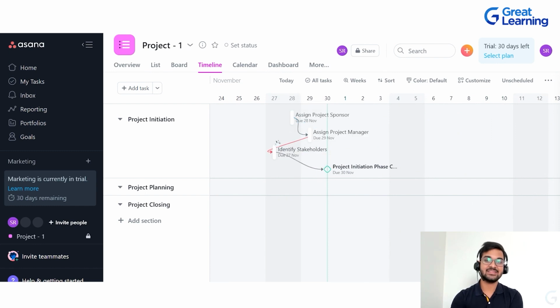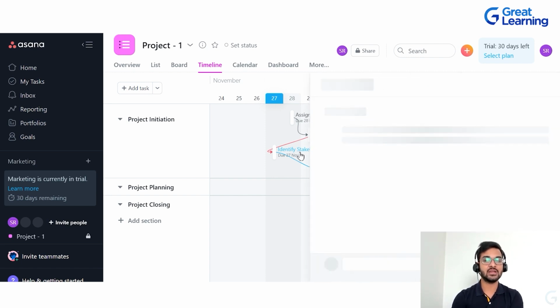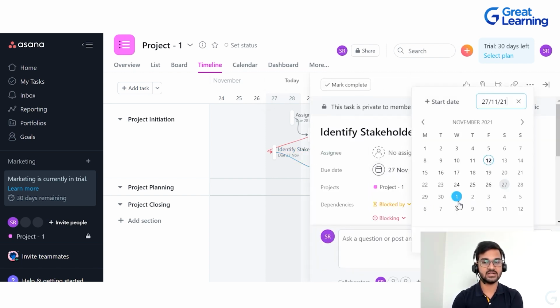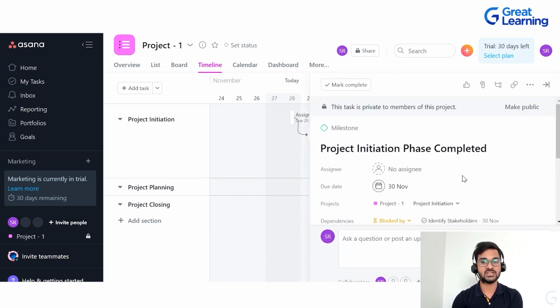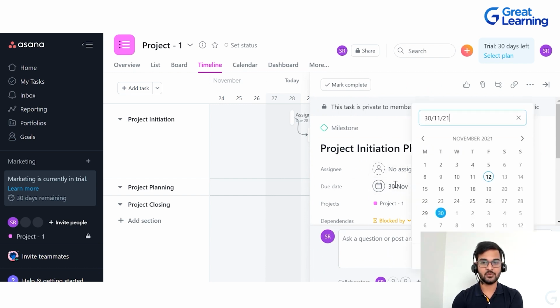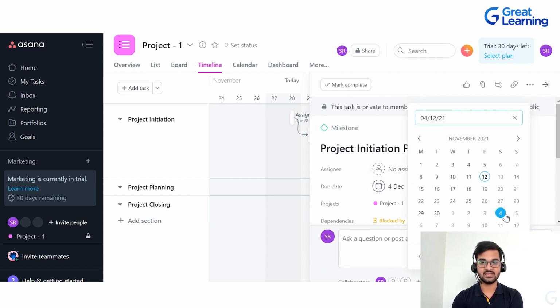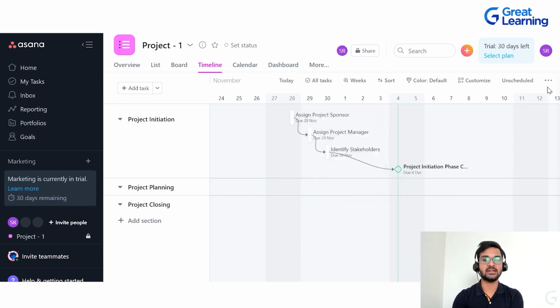Now this is done. Then again there is a red line which shows that first of all we are supposed to complete assign project manager, and then we are supposed to complete identify stakeholder. So to change this due date as well, you click on this, and let's say we click on 30th November and you click on this little arrow. Now again project initiation, there's a red line, so we need to click on this and we need to change this due date. So if you go here and let's say 4th December is the due date that we have given. Now the entire thing is corrected.